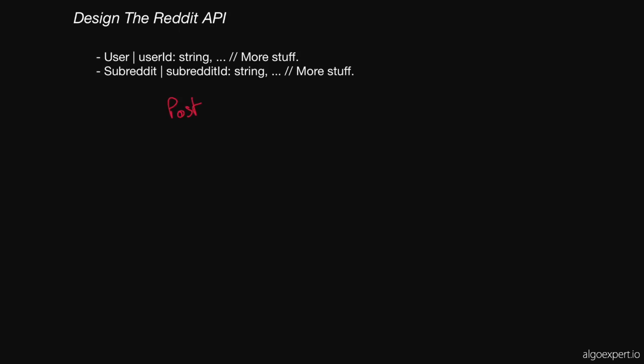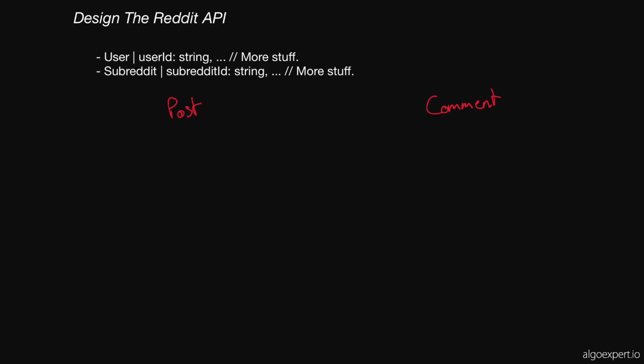And then we have comments, so I'll write comment. These would be our two primary entities. So what I've written in red here, these are kind of siblings of user and subreddit in our API. They're the main entities. And then each of these is going to have a bunch of methods.